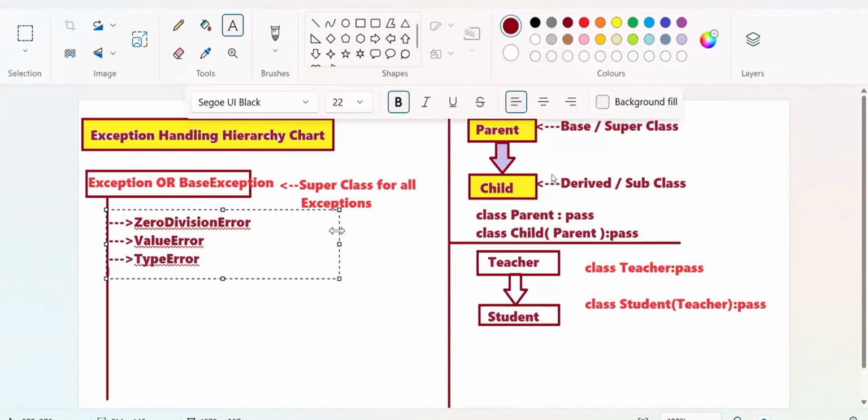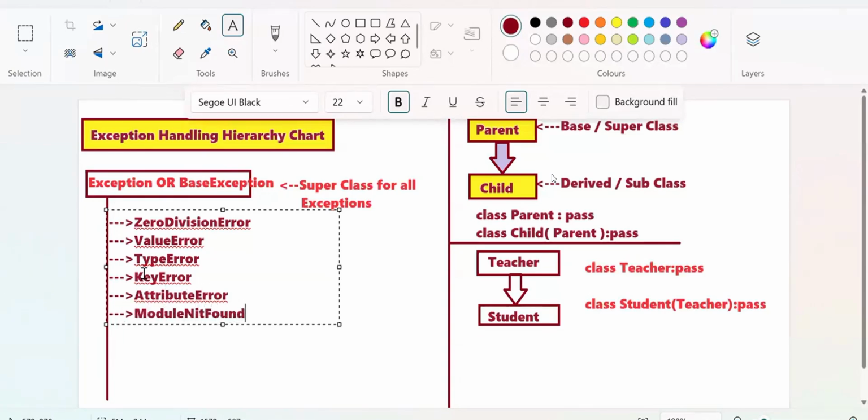TypeError. Do you have the clarity on TypeError and ValueError? If wrong arguments you are passing in functions, we call it TypeError. If wrong conversions you are doing, that is ValueError. So coming to next. Next is KeyError. Next is called which error? AttributeError. Next is called what? ModuleNotFoundError. Like that, I'm having lots of classes. What is the next? Come on.